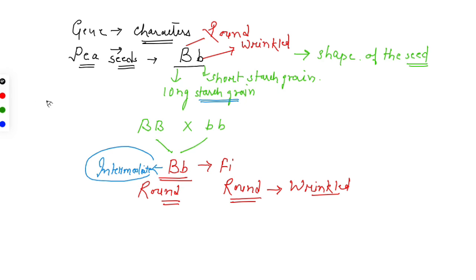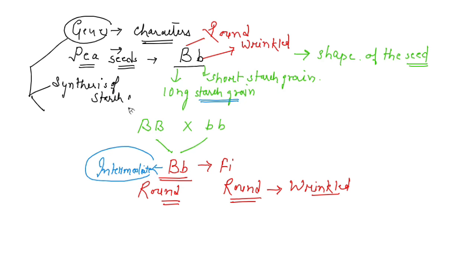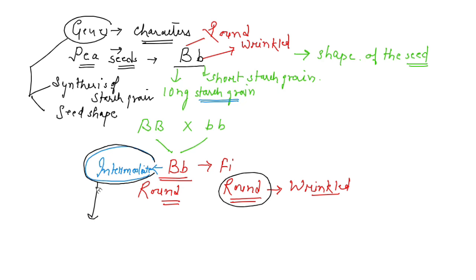So here you can see that a single gene product is there to control two characters. First of all, the synthesis of starch grain, and second is the seed shape. And in them there are two different results, right? In the case of seed shape, round is dominant over wrinkled, but if you talk about starch grain, an intermediate size came here, neither long nor short, but intermediate in between. And when we talk about the synthesis of starch grain, incomplete dominance was shown here, right? It is an interesting case.